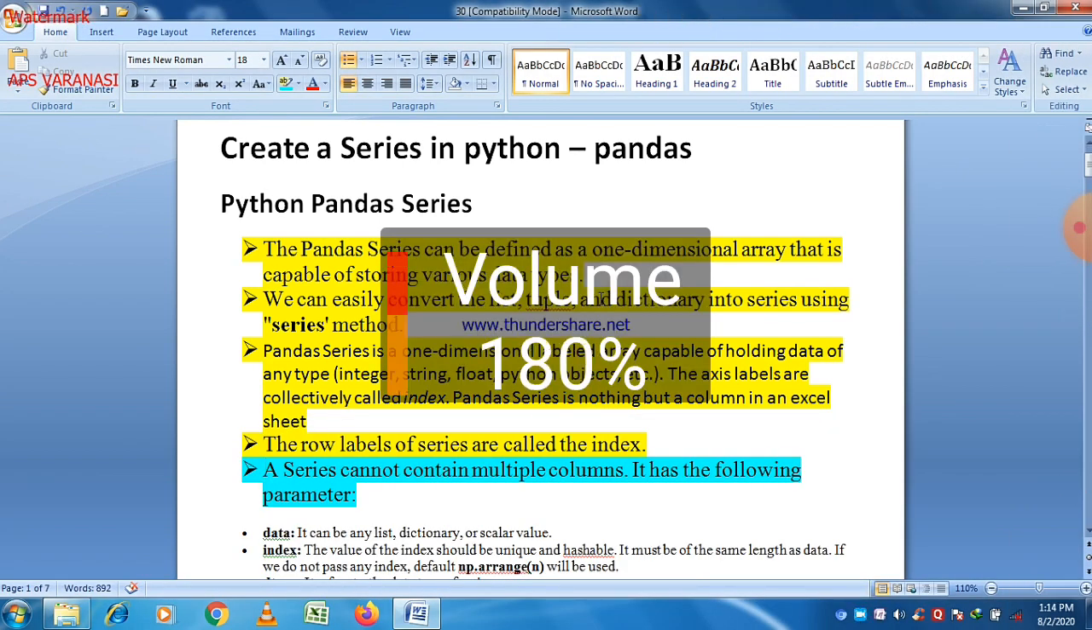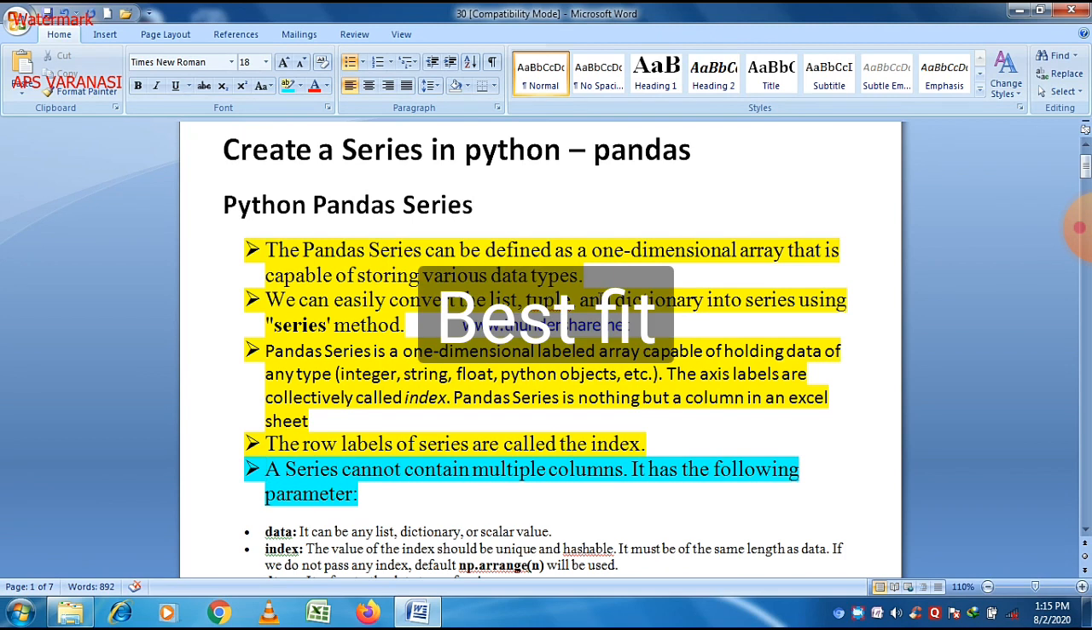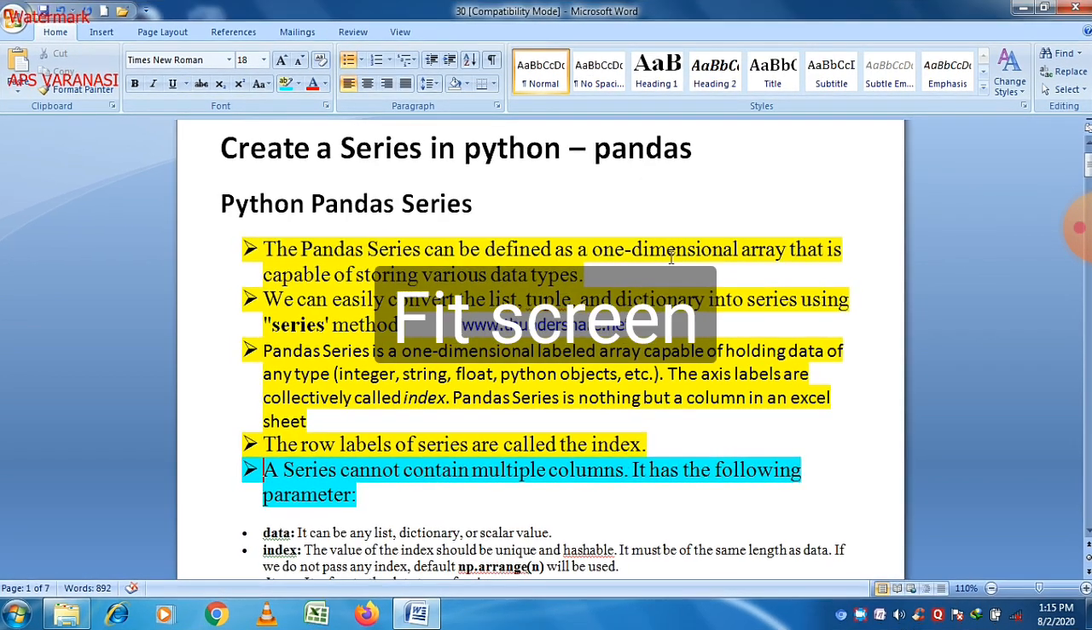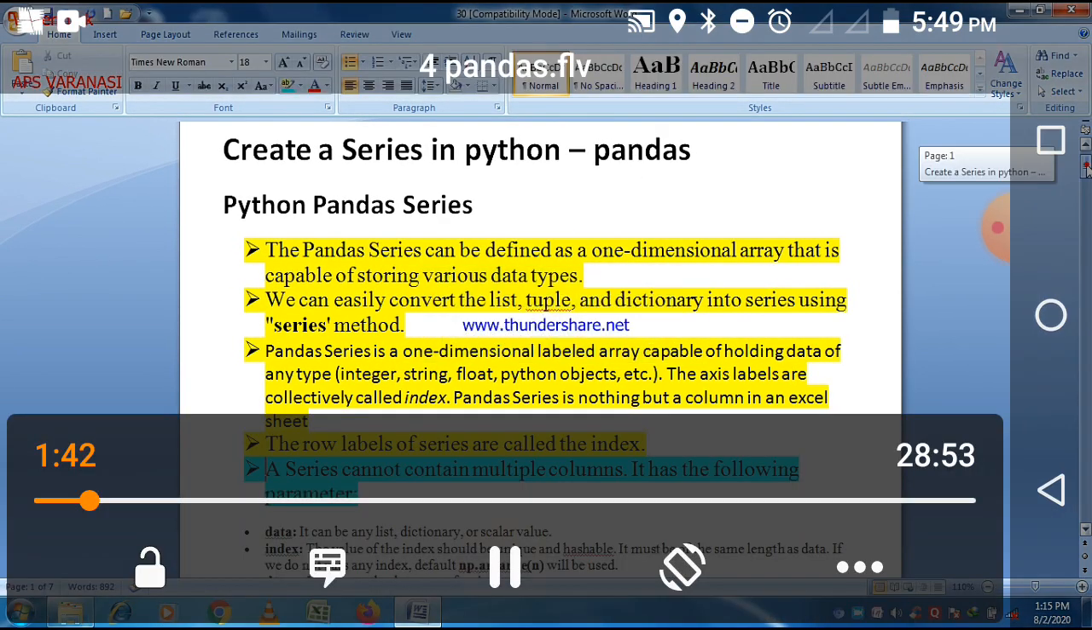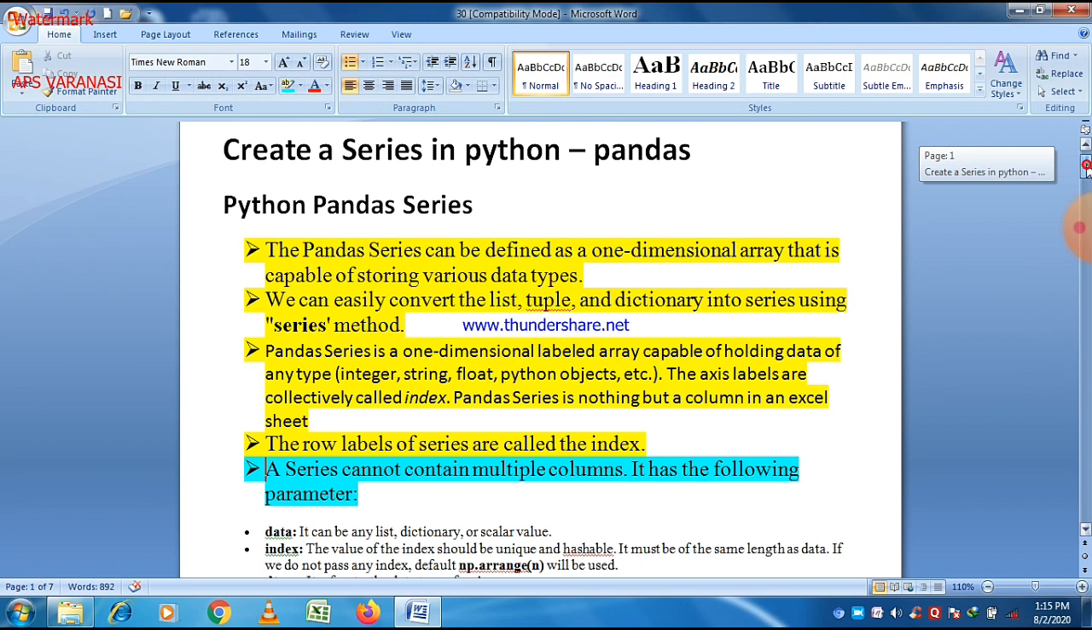pandas Series, a one-dimensional array, as you know, and a labeled array capable of holding data of any type. Data may be of integer type, string type, float type, or any other type. The axis labels are collectively called the index, and a Python series is nothing but a column of an Excel sheet. If we compare it with Excel, we can easily see that it is just like a column of an Excel sheet.